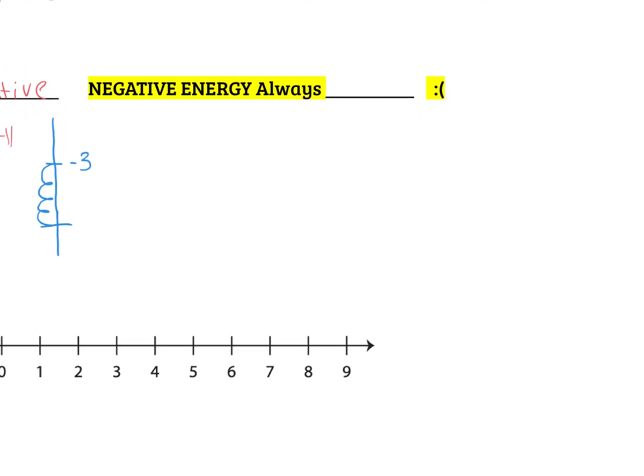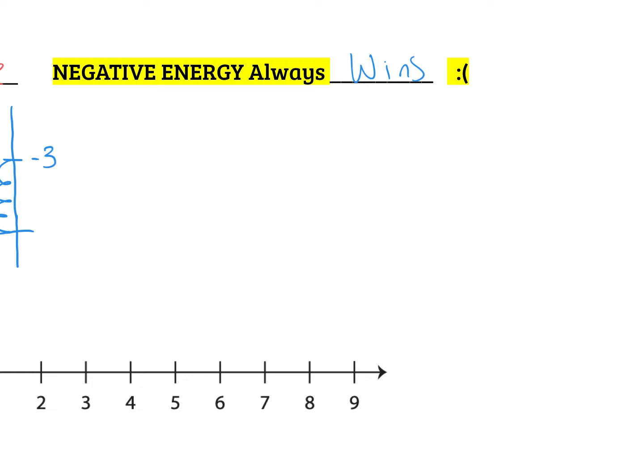Let's look over here. Negative energy always wins. This is when the two signs are battling each other. So if I had 4 plus negative 7, everyone write that one down and try it. So when the two signs are battling, the negative wins. So I'm going to rewrite it as 4 minus 7. I have $4. If I borrow 7, after I use the money I have, I'm still in debt, negative 3.